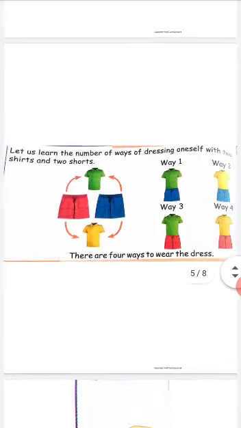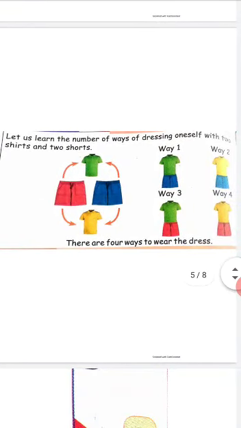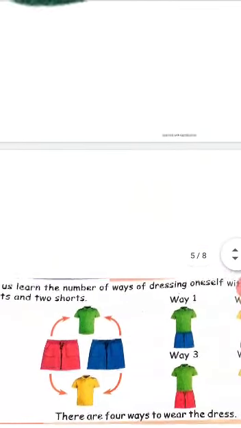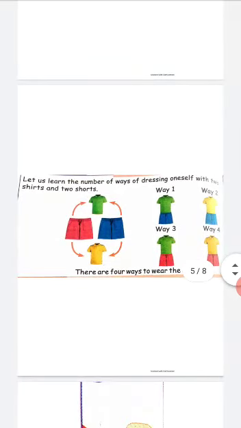See the next one. Let us learn the number of ways of dressing oneself with two shirts and two shorts. See this, there are two shirts and two shorts. The question will be asked like this: let us learn the number of ways. I already told you, pair means two. You have one shirt and one short, and these are called a pair. You have to make pairs with these four items. You have to find how many ways.